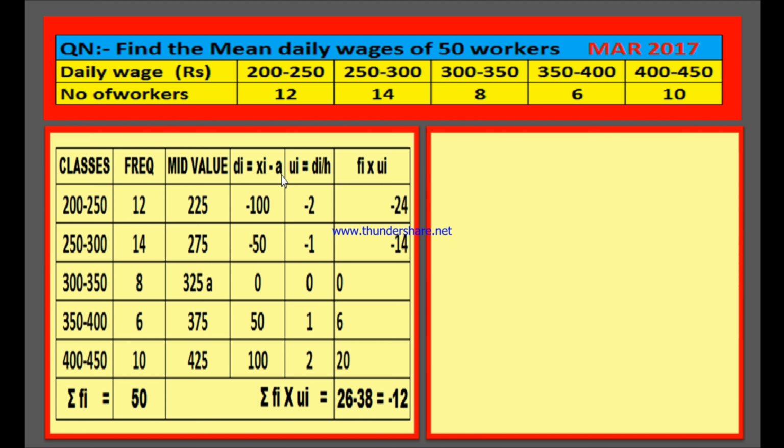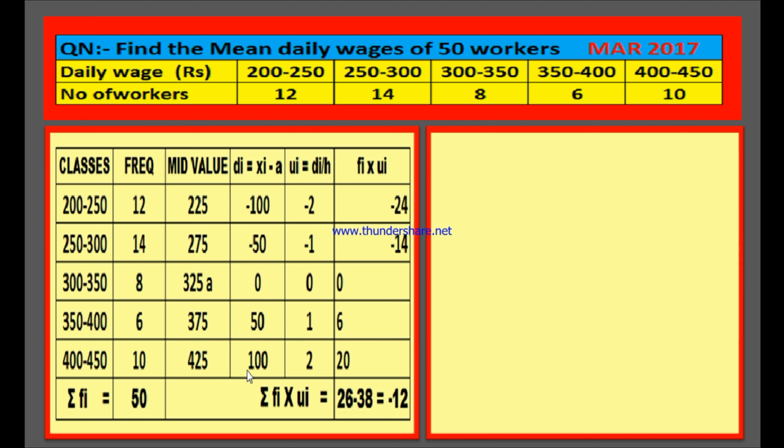After getting the mid values, the next column is for deviation. Deviation is xi minus a. You can consider any of the mid values as a. Here I took the mid value of the middle class as a. You can take any value as a, no problem. If you take 325 as a, then for this class the mid value xi is 325 and a is also 325, therefore the difference is 0. For the next class, the mid value is 375 and a is 325, so 375 minus 325 is 50.